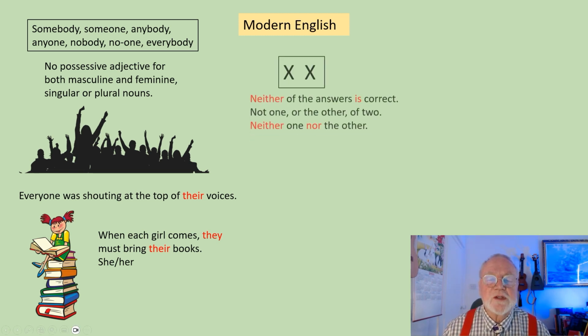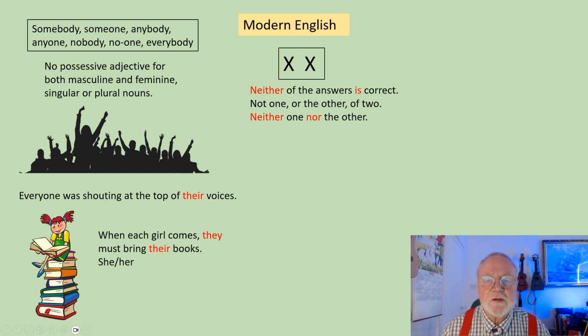The following examples sometimes give my students difficulties, but if we go back to the original meanings, it should help. Neither of the answers is correct. Notice the singular verb. What we're actually saying is not one or the other of two. Another way of expressing that: neither one nor the other is correct.